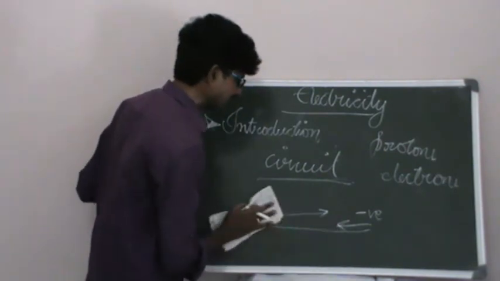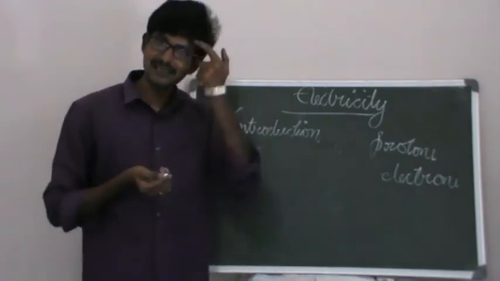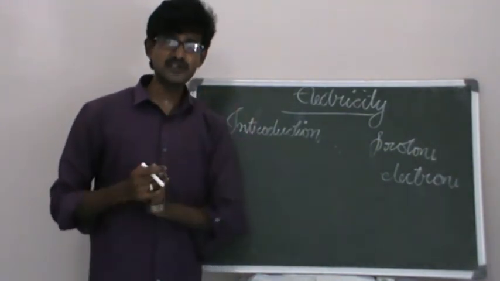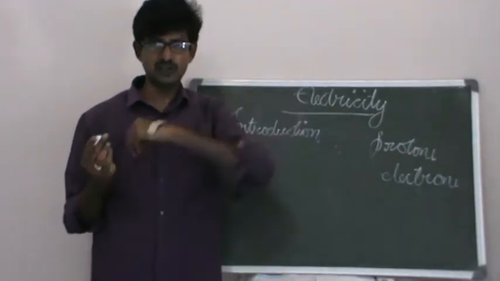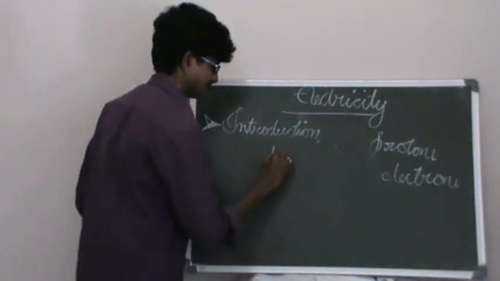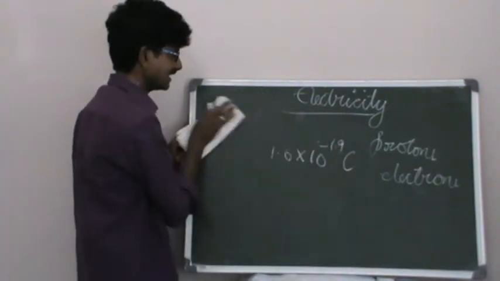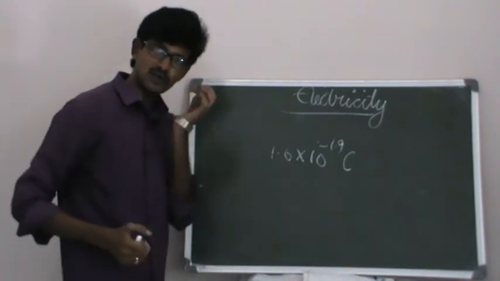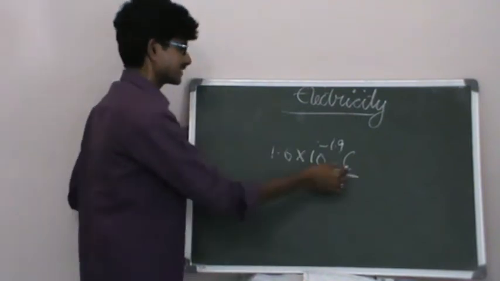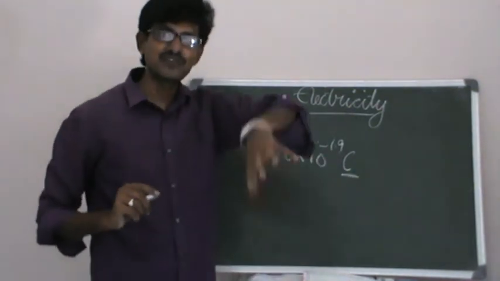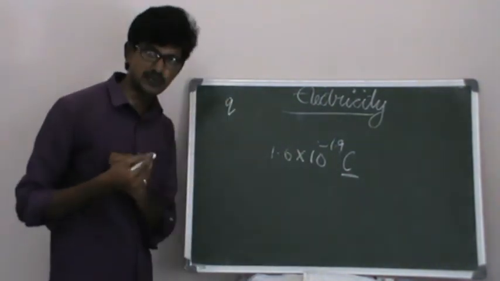Now, we already know something about charge, we have already discussed. When we are talking about electric current, what we need to talk about firstly is charge. The charge of an electron or proton, we already know, is 1.6 into 10 to the power of minus 19 coulombs. One electron or one proton will have this much charge. Coulomb is the SI unit of charge. Usually charge is indicated with the letter Q.